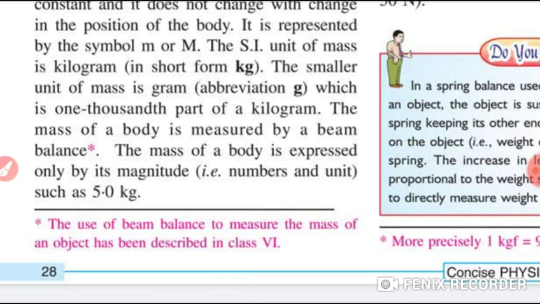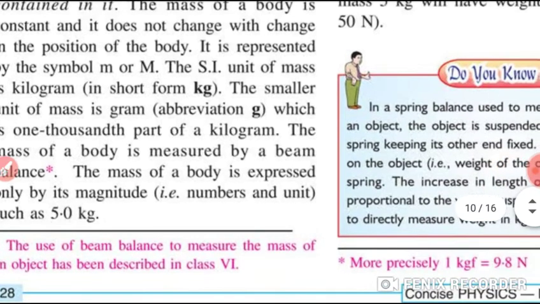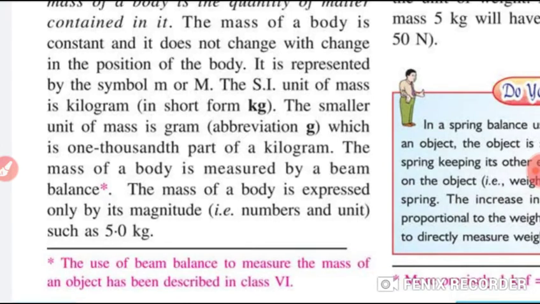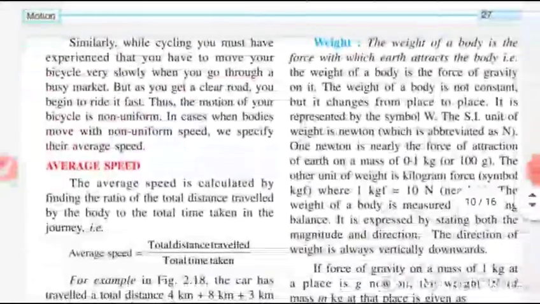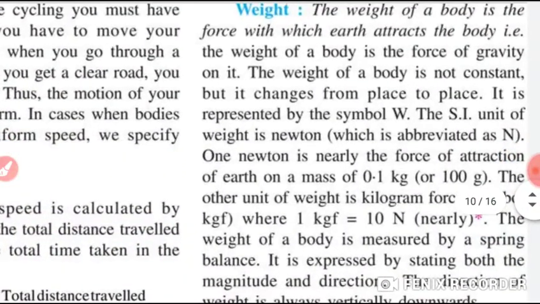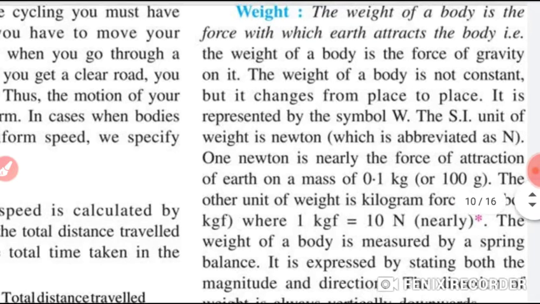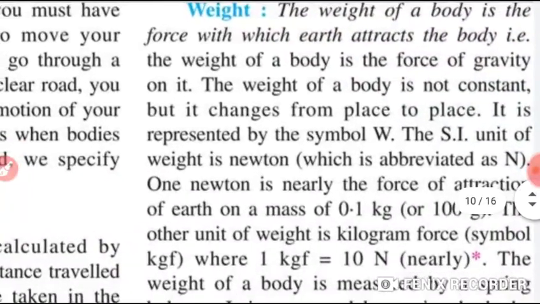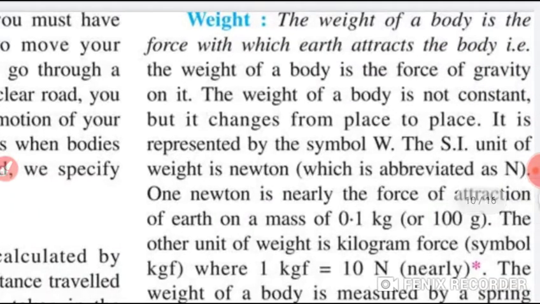The mass of the body is expressed only by its magnitude, that means number and unit, like 5.0 kg. This is the example. Now, students, what is weight? The weight of a body is the force with which the earth attracts the body. That is, the weight of the body is the force of gravity on it.